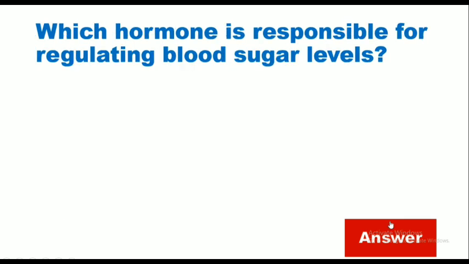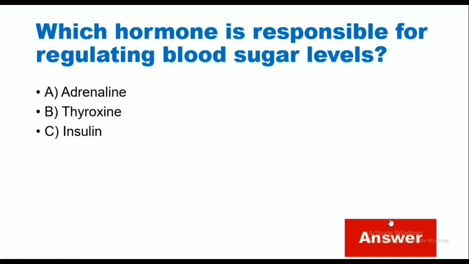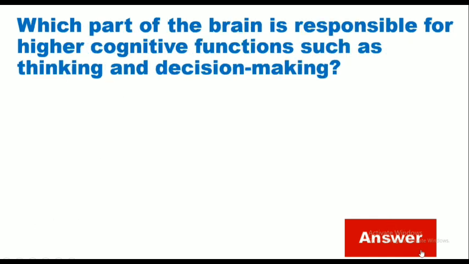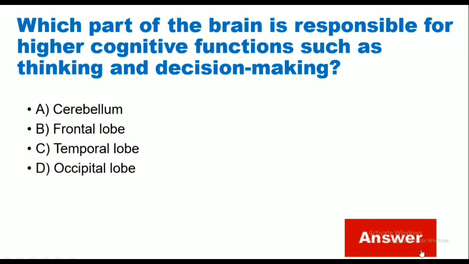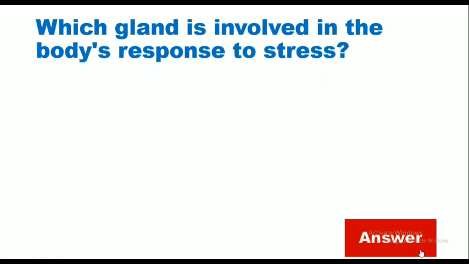Which hormone is responsible for regulating blood sugar levels? Adrenaline, thyroxine, insulin, growth hormone. Correct answer is insulin. Which part of the brain is responsible for higher cognitive functions such as thinking and decision making? Cerebellum, frontal lobe, temporal lobe, occipital lobe. Correct answer is frontal lobe.